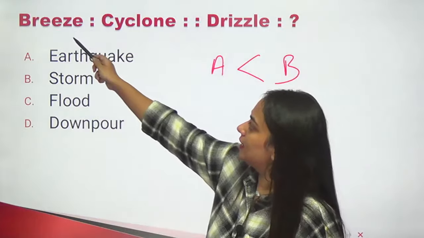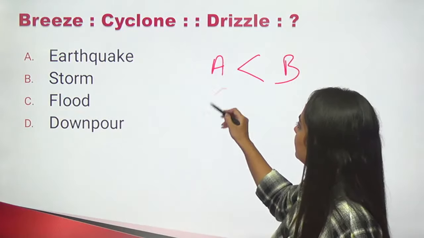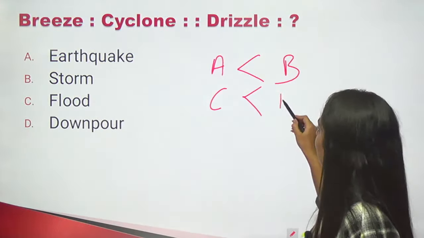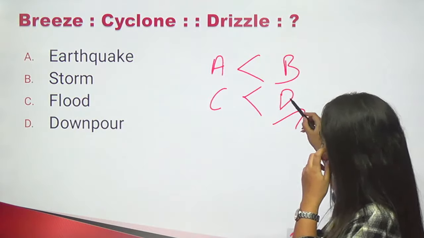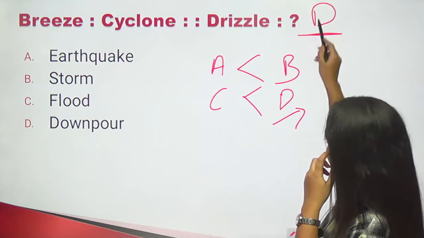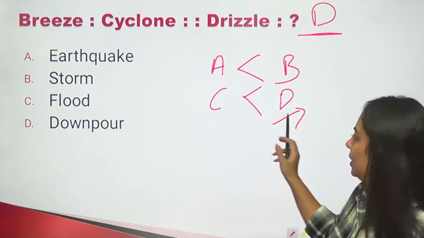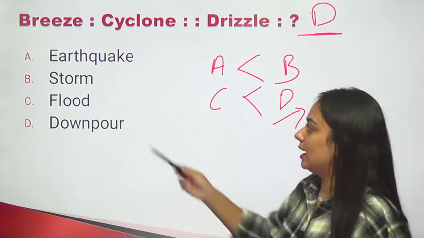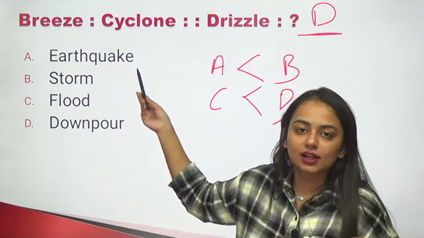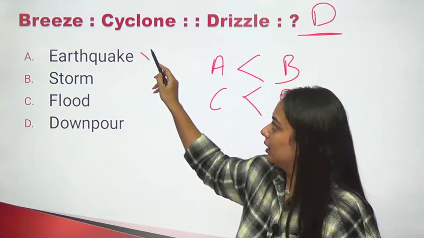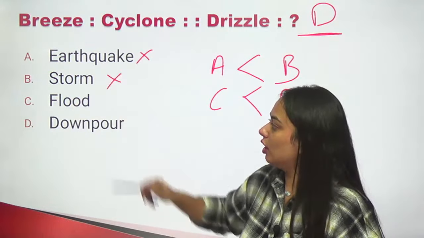Cyclone is of higher degree than breeze. What should come here at the place of D? So drizzle is of lower degree. What should be of higher degree? Can it be earthquake? Earthquake is nothing related to rain or drizzle. Can eliminate this one. It cannot be storm.